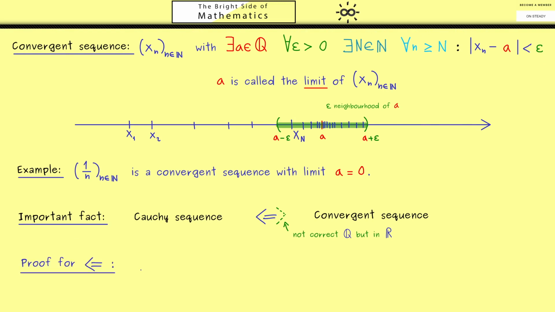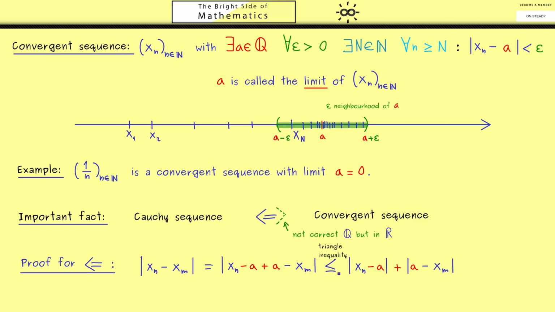The thing we can use here is of course the triangle inequality for the absolute value. So for a Cauchy sequence we have to consider this expression, however for the convergent sequence we need to consider this expression. Of course, this is no problem for us, we can just add and subtract a here. And now comes in the triangle inequality. So this simply means here we can pull out the addition.